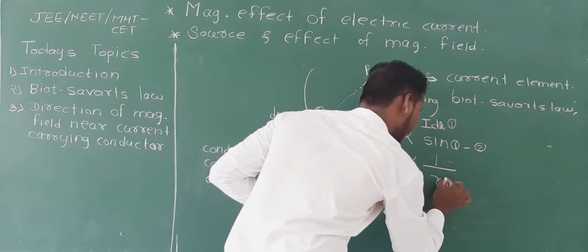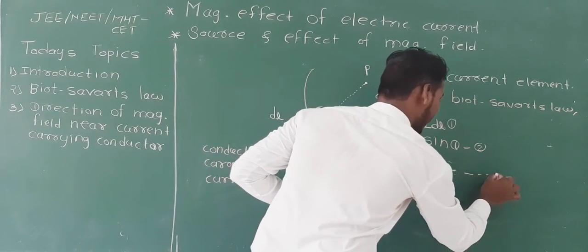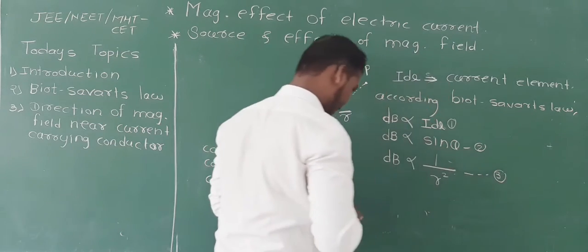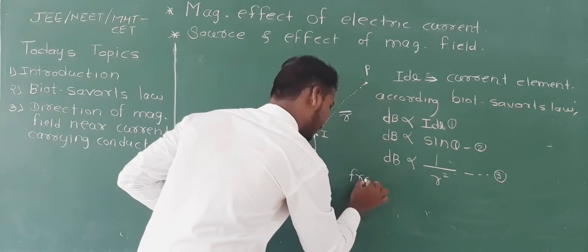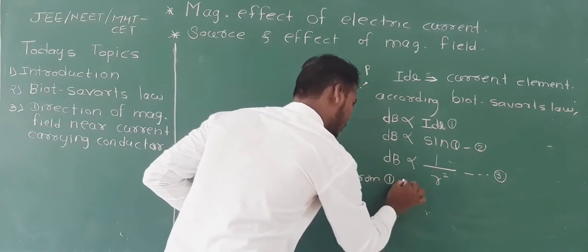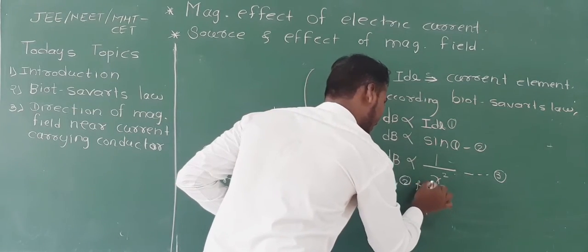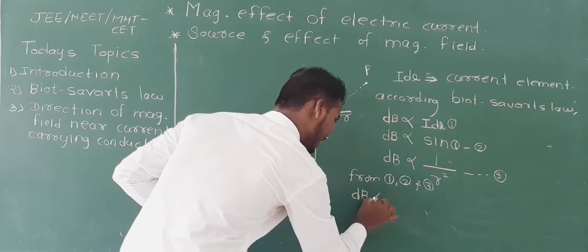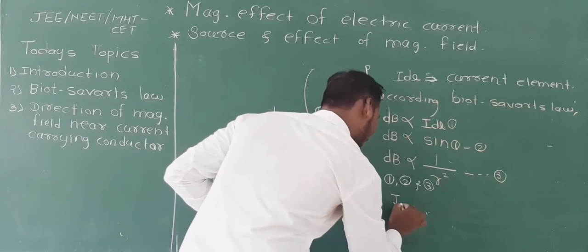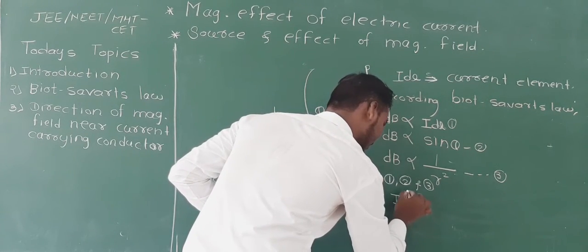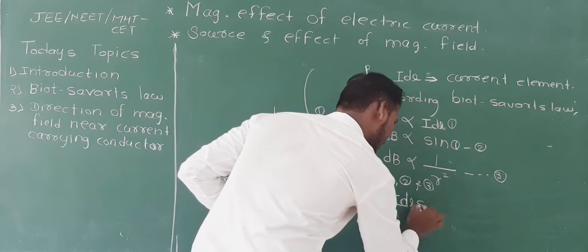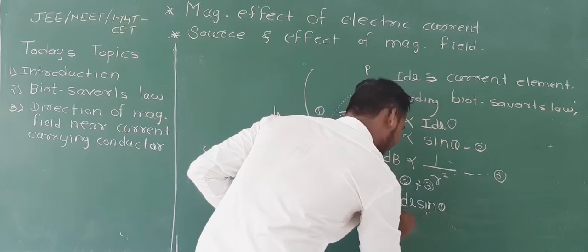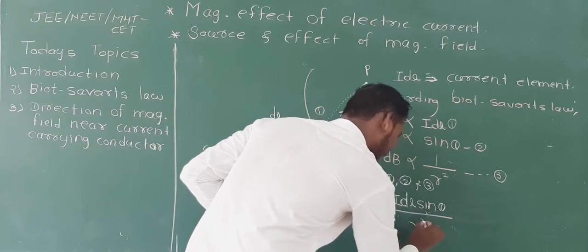So we have r square. Equation number 3. So from 1, 2 and 3 combined we can write dB is directly proportional to I dl sin theta divided by r square.